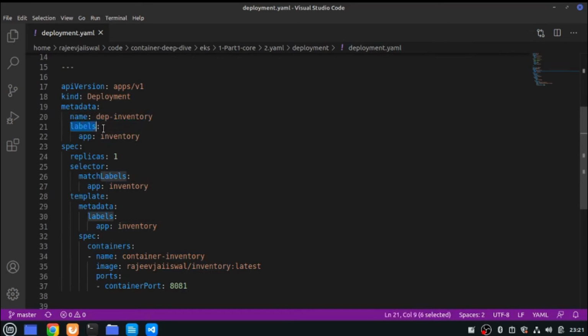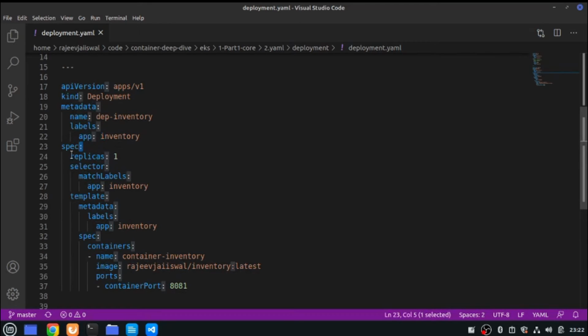I'll talk about the label in some time, why this is important. But a label is the way Kubernetes can identify your resources, right? So this is important. Usually we prefer to give a simple name, and whatever the name is, we usually prefer the same name for the label itself. You can use any key and any value there. So I'm here using app, and my name is inventory.